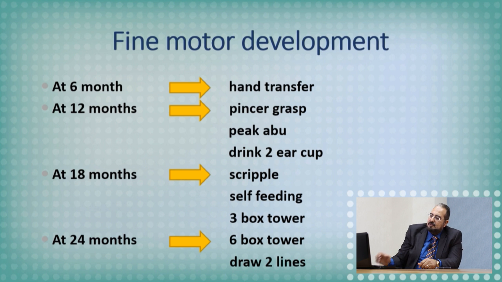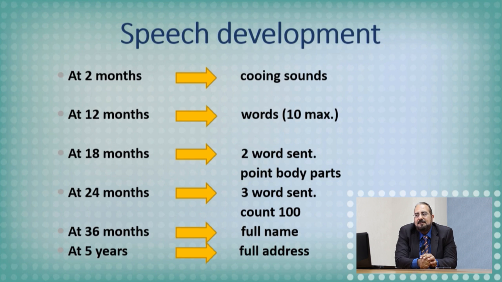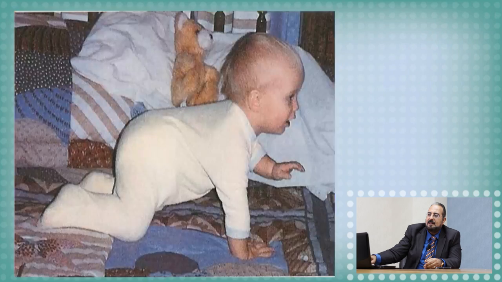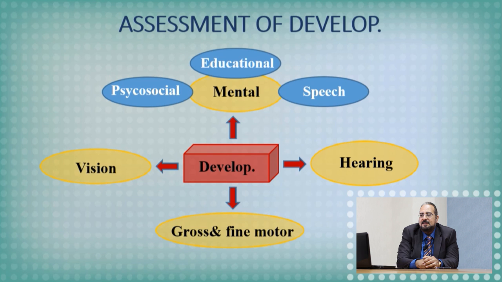And at 24 months, try to draw lines. This is sufficient for the fine motor development for the general pediatrician. So again, the motor development, including gross motor and fine motor. Where is the development in the domains? Development is again back to the mainstay, the main figure. Development, this is the motor.